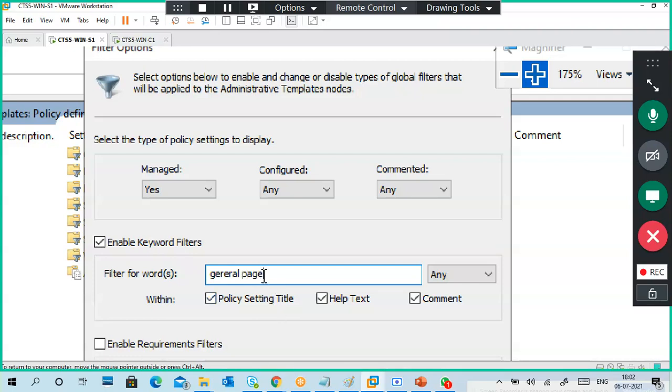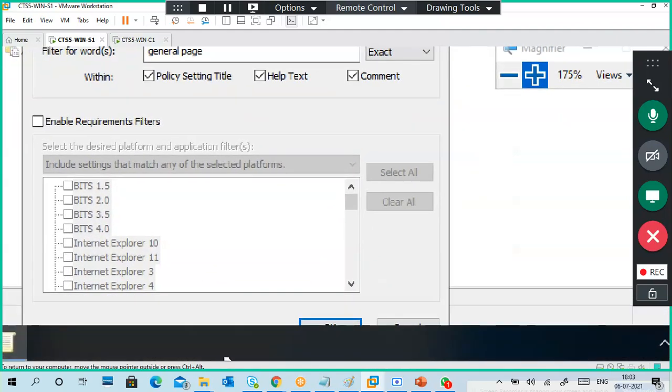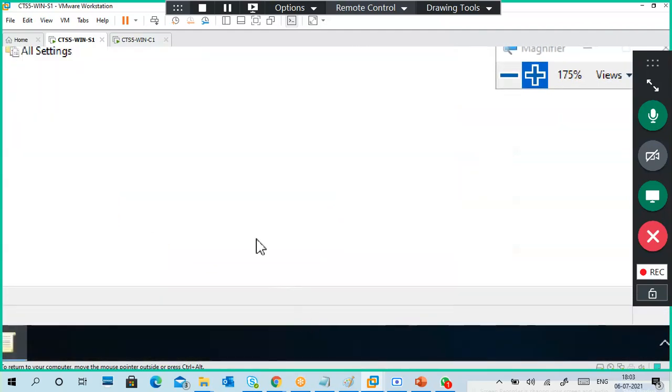So I am trying to type general page. Change the match to exact, since it is set to any. Change it to exact. Then go to OK like this.